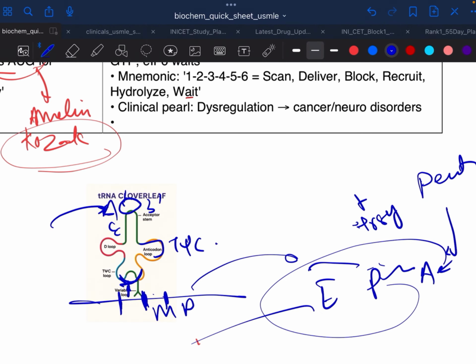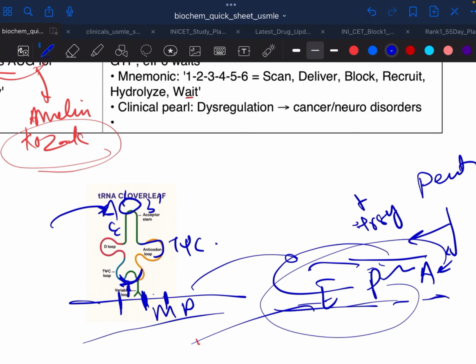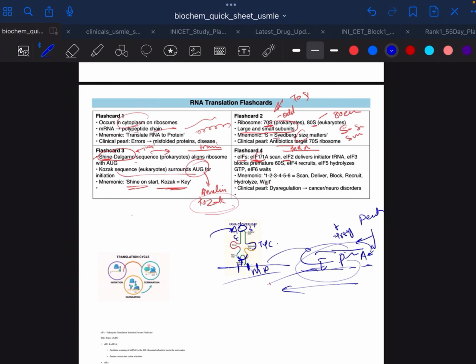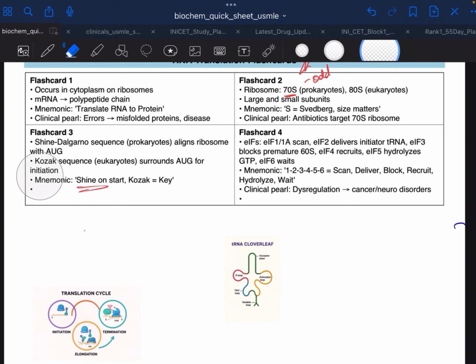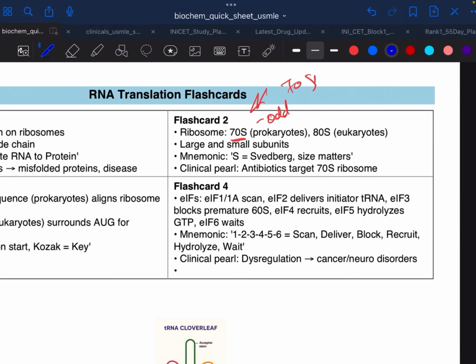Okay, this is the acceptor side. This incoming tRNA is read by the ribosome and the mRNA by this sequence. I have told you in a very concise way, and you have to remember these things now. So in 1 and 2, I deliver the tRNA. The initiator tRNA is delivered by elongation factor 2. Factor 3 reads the block, so this RNA can go and bind to 40S.